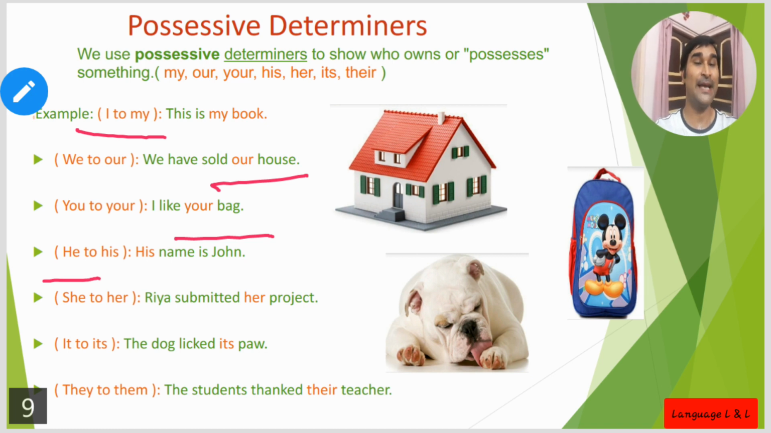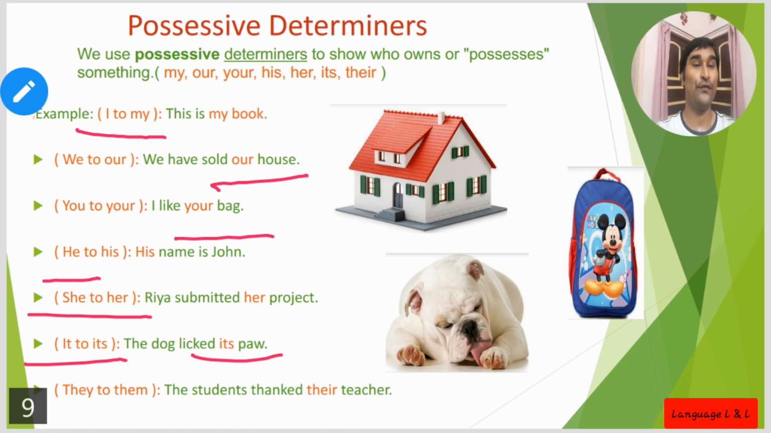Now, his name is John. Whose name? His name. Now she to her. Ria submitted her project. Okay, next one, it to its. Its, mind it, not apostrophe s. So its is also a possessive determiner. Its paw. Whose paw? The dog licked its paw. The paw of the dog, that's why its. All the animals will be regarded as it.